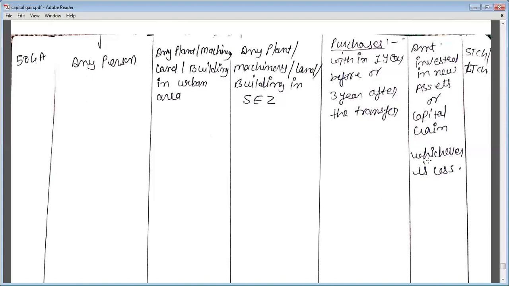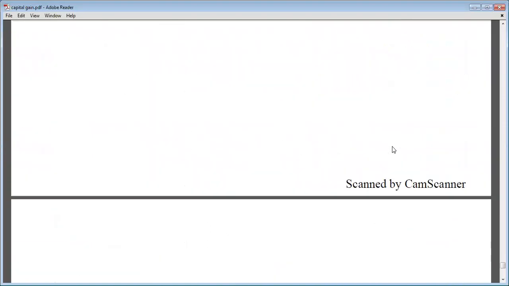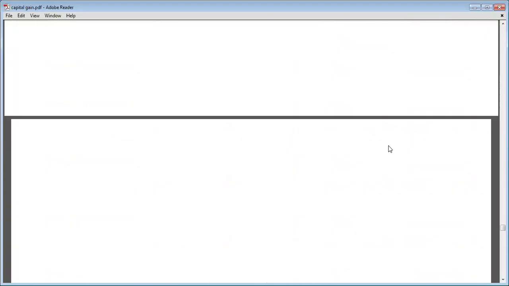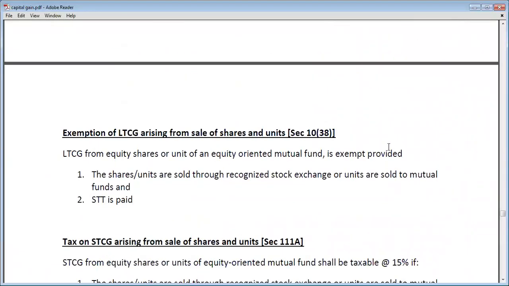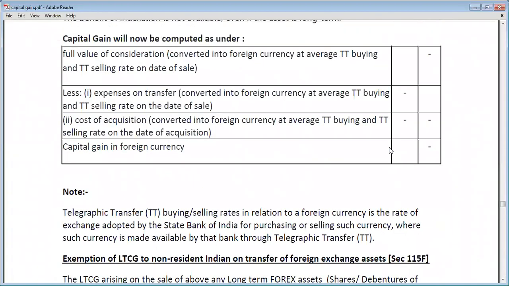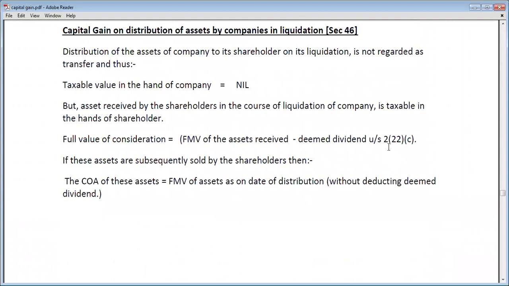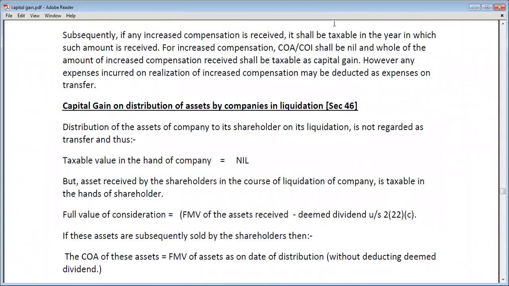Okay, so these are all your exemptions, and this is all about your capital gain. So here we completed our capital gain chapter. Okay, so in the next lecture we will talk about the 5th and last head of income, that is income from other sources. Okay, so that's it for today.